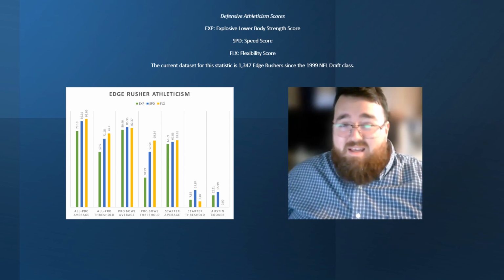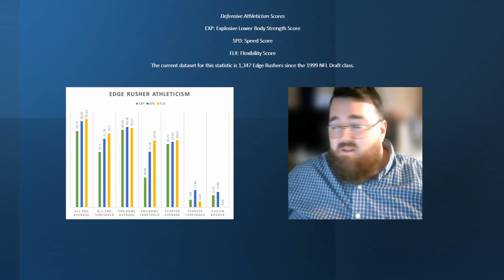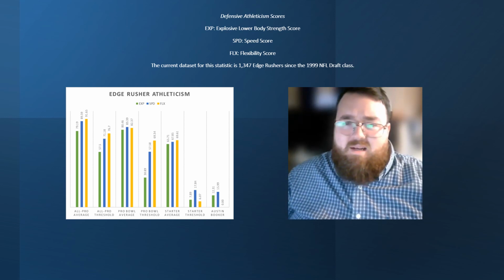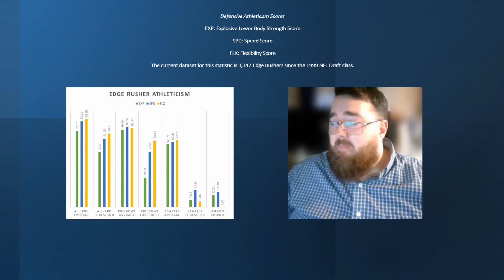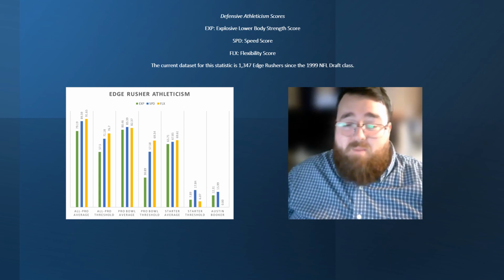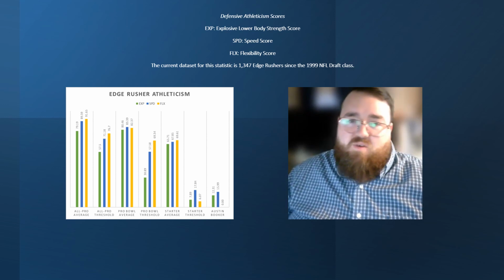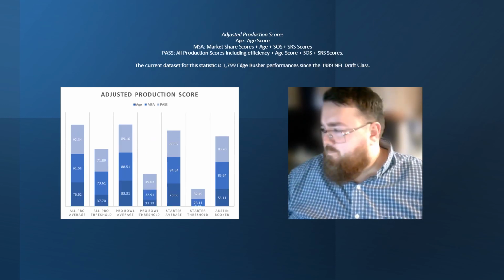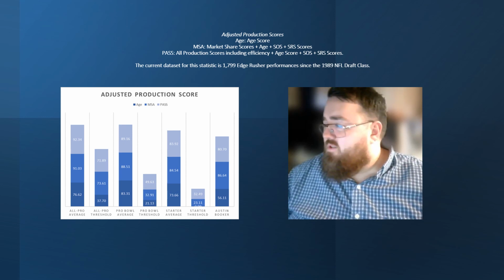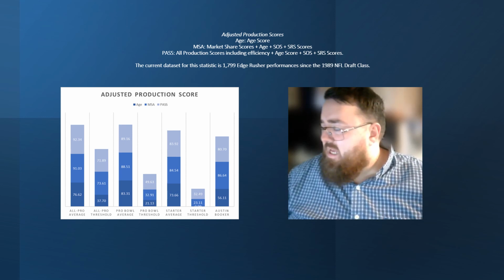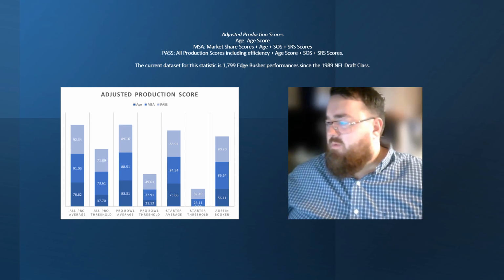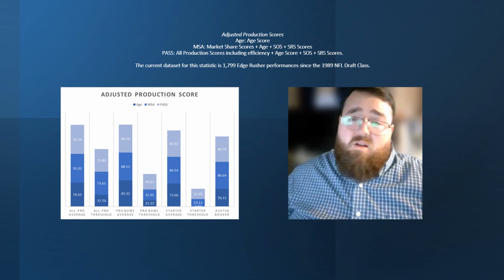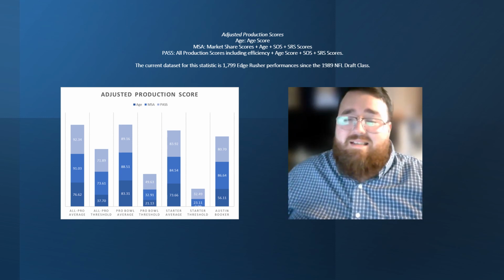He is incredibly undersized for the position. And if you look at his combine numbers, if he was 270 pounds, they would look decent, but he's not 270 pounds. He's closer to 240 pounds. So that's the biggest issue with Austin Booker, his overall athleticism traits is the biggest thing that really tanks his profile. Based on his adjusted production traits, though, good age score, good MSA, and good pass rating for him in terms of the data right here. He's closer to the starter averages here. I mean, he could become a long-term starter, but his athleticism is not indicative of a starter.